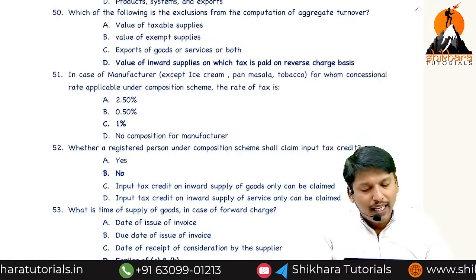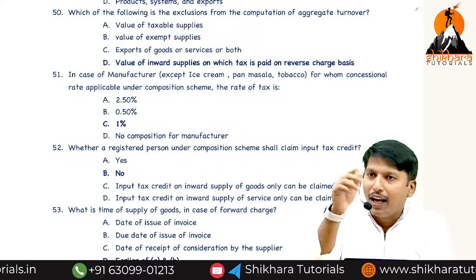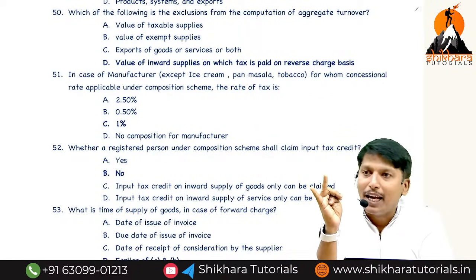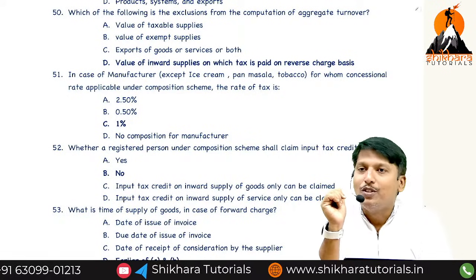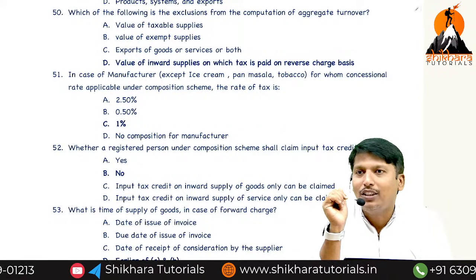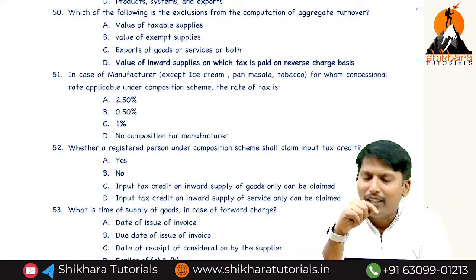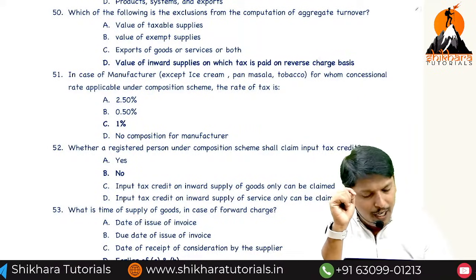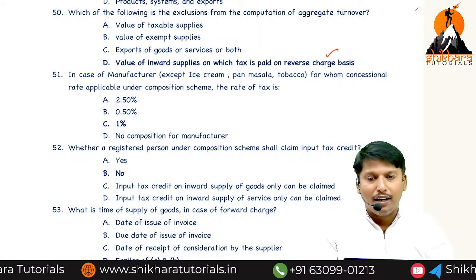Which of the following is the exclusion from computation of aggregate turnover? You say aggregate turnover includes all taxable supplies, exempt supplies, export supplies, interstate supplies under the same PAN, and excludes GST, inward supply in which the recipient is required to pay tax under reverse charge, interest, discount. Yes, sir. Sir, they asked aggregate turnover, not the state turnover. Now, value of inward supplies in which the recipient is required to pay tax under reverse charge.